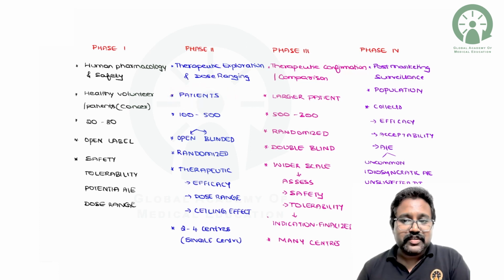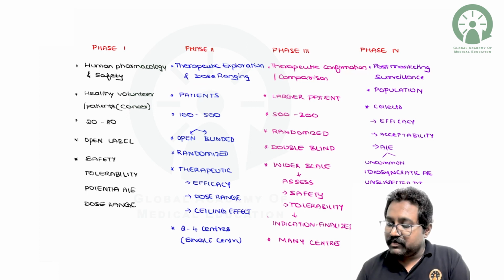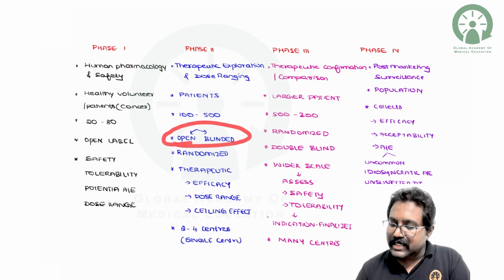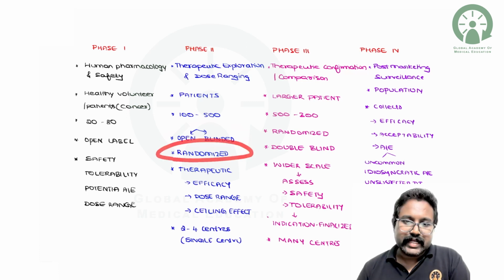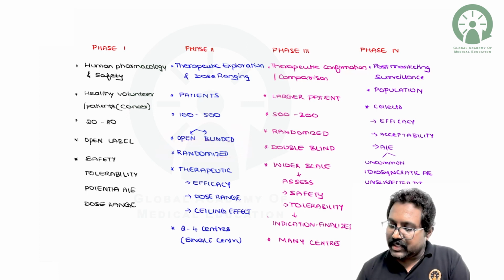The patient first comes into the picture in phase 2. There will be around 100 to 500 patients. It is an open or blinded study, and it is a randomized controlled trial. Basically, we are going to determine the therapeutic efficacy, dose ranging and the ceiling effect, and this will be done in single centers.